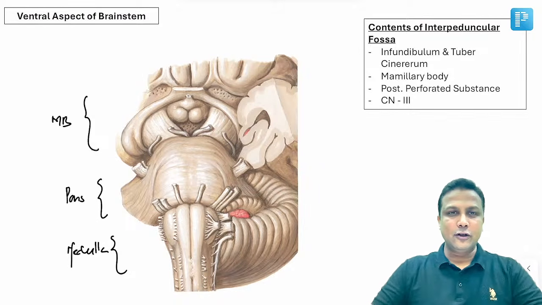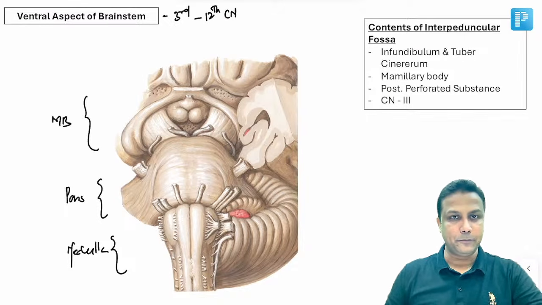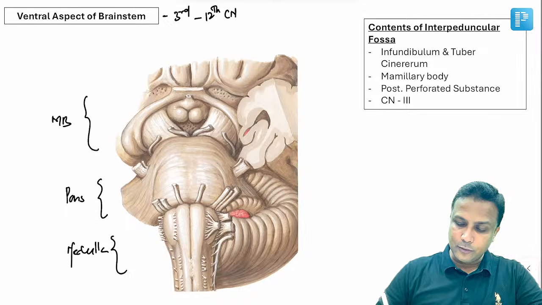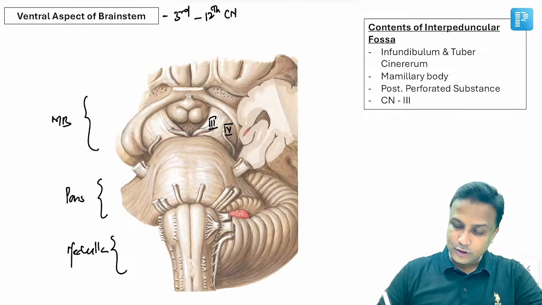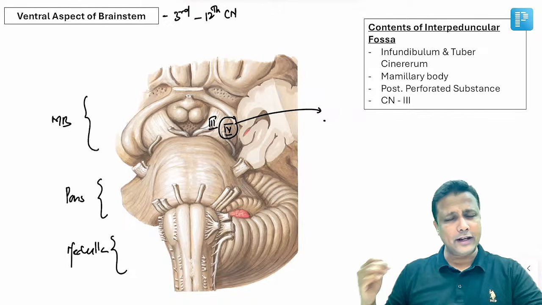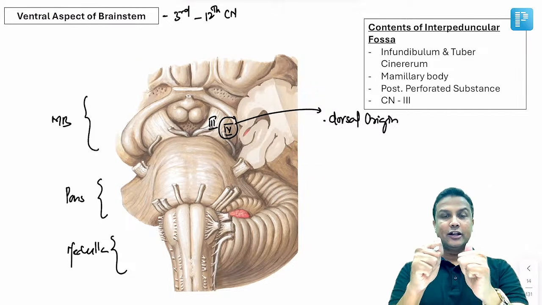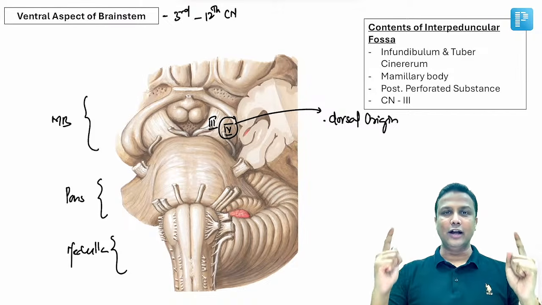Now, the ventral aspect of brainstem, the cranial nerves which are going to originate from here will be 3rd to 12th cranial nerve is going to begin from here. From the midbrain, you are able to appreciate the 3rd nerve here and the 4th nerve here, sir. Now, this 4th nerve nowadays is very much important for your exam. Please remember, you can very clearly see in the diagram that it's not having ventral origin, it's actually having dorsal origin. ये dorsally originate होती है और फिर turn होकर आगे आती है.